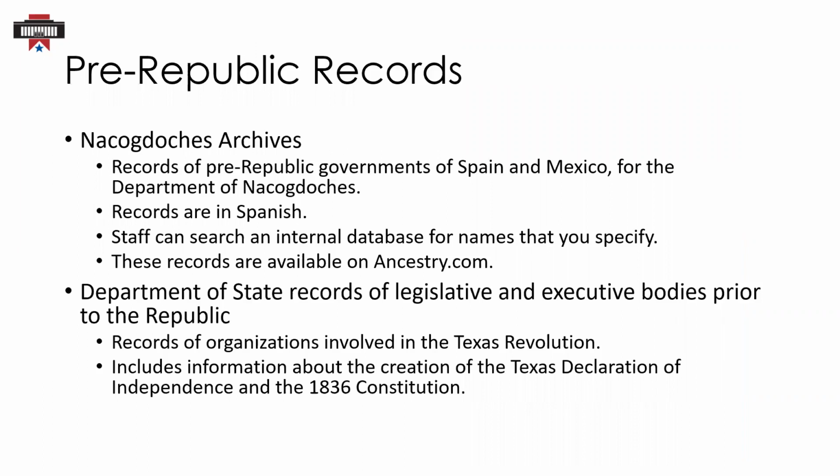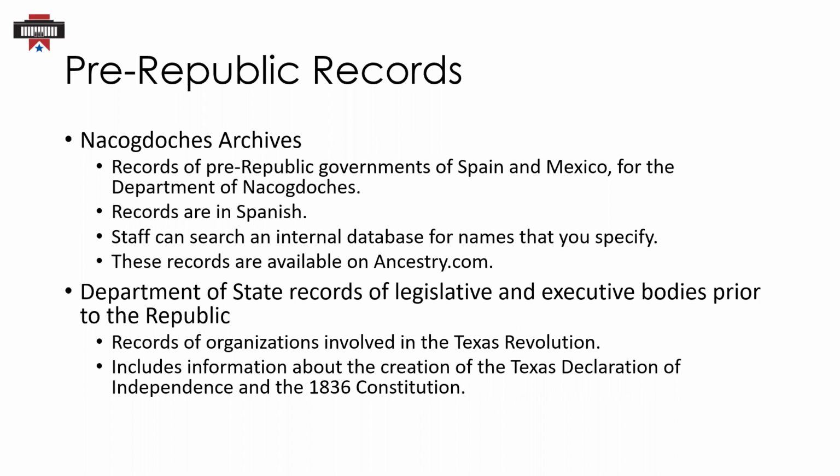Pre-Republic records can include information about individuals and topics concerning the Republic of Texas. For example, the Nacogdoches Archives includes records created by Stephen F. Austin that document his interactions with the government of Mexico. There are also records pertaining to the Revolution and the creation of the Republic.